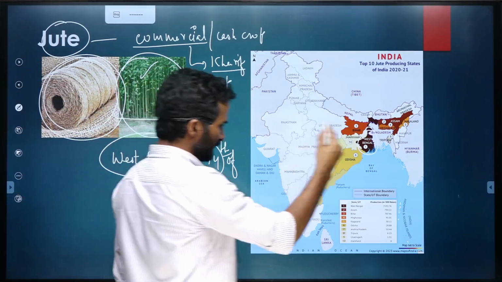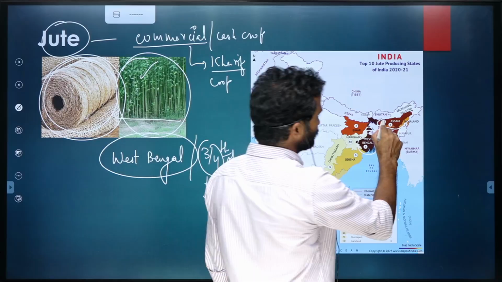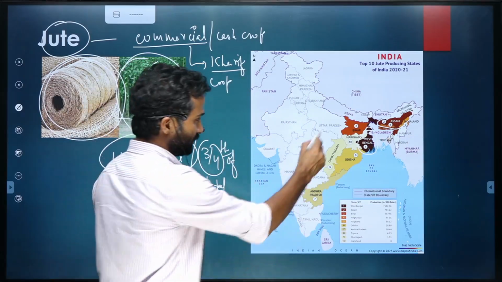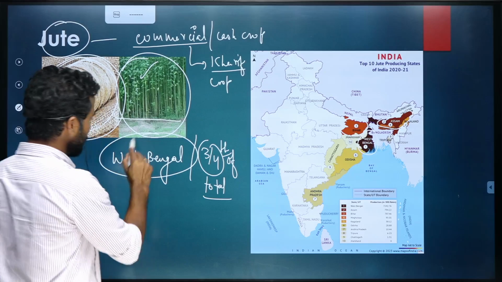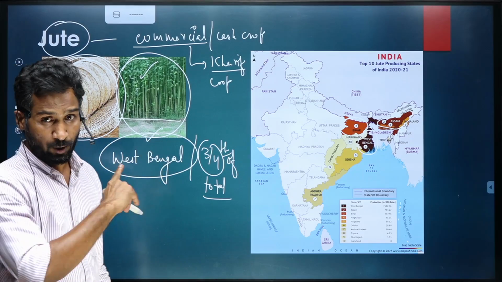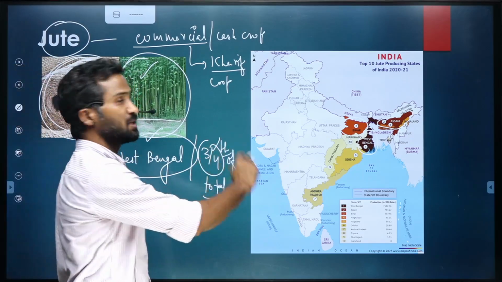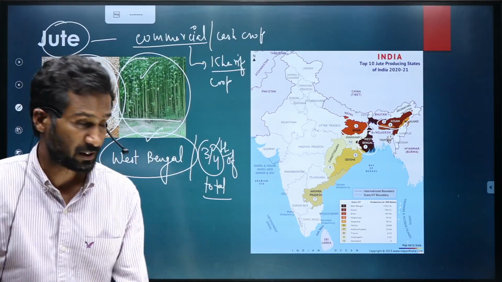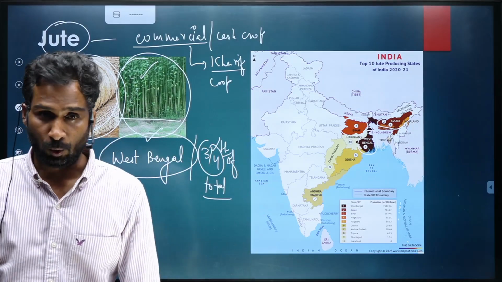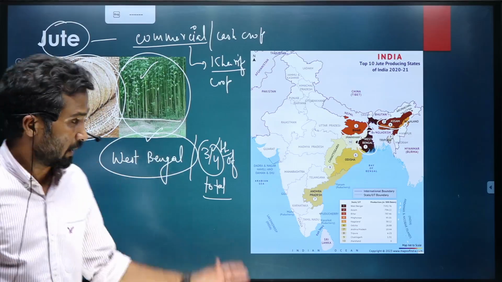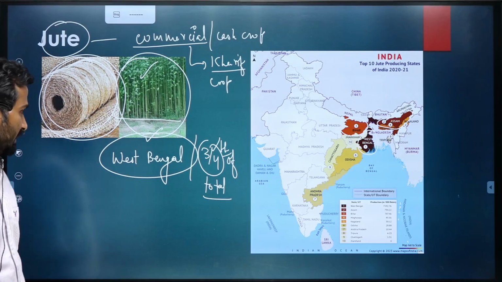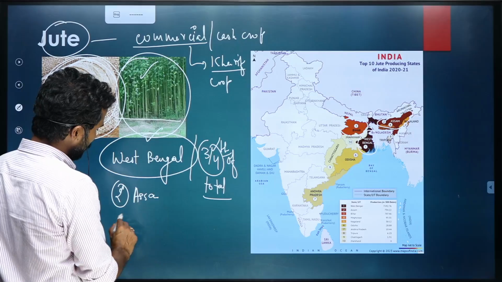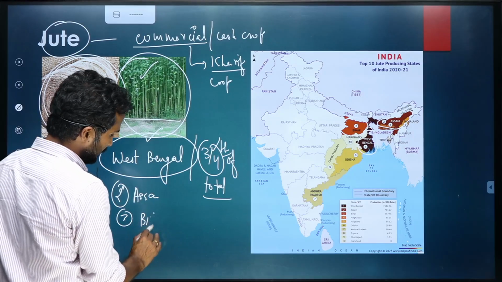And then the another major producer is Assam, and then third would be Bihar. So the major producers are, first is West Bengal. Do remember this because contribution is significant. Nearly 75%, 80% of the total crop produced is coming from West Bengal. And then second, do remember Assam. And obviously third is Bihar.